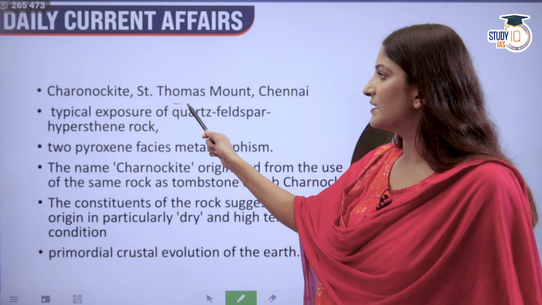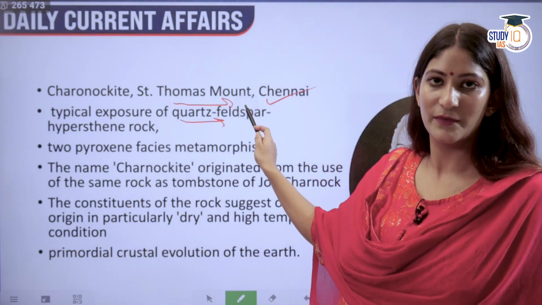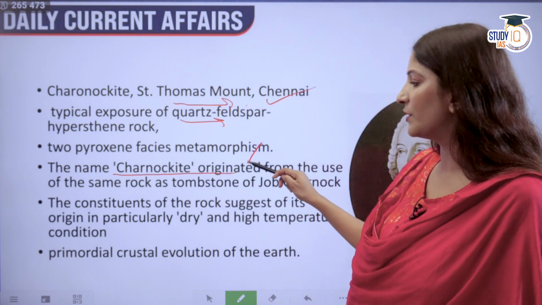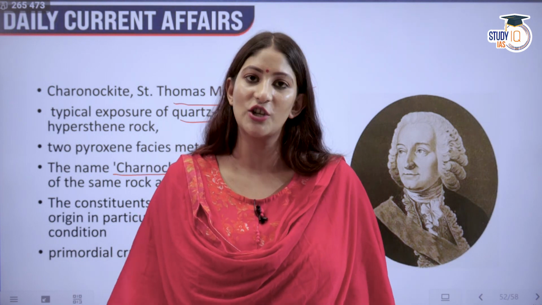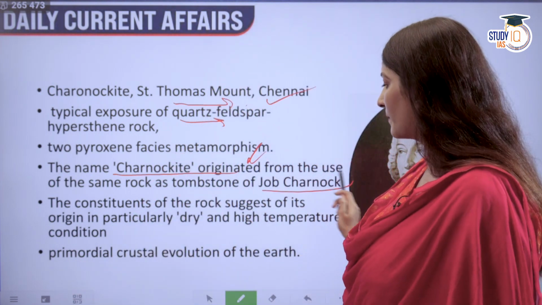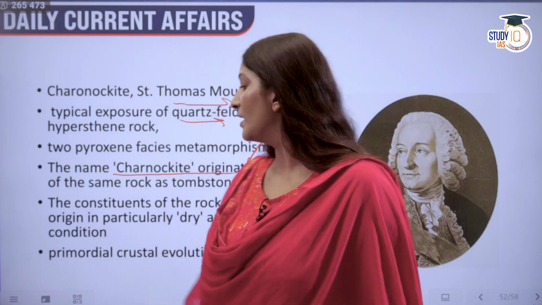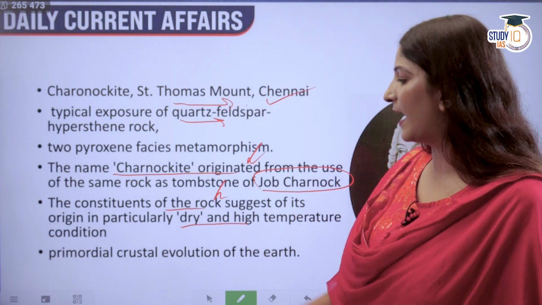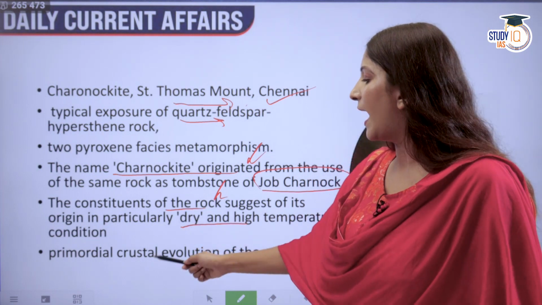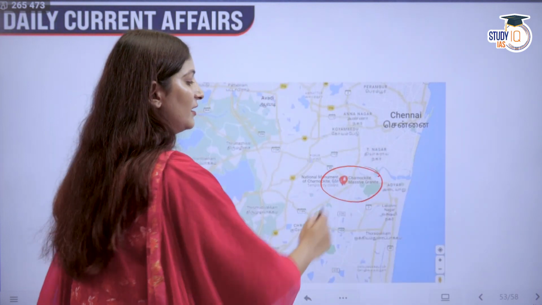Moving on. Charnockite, St. Thomas Mount, Chennai, is a typical exposure of quartz feldspar rock. The name Charnockite originated from the use of the same rock in the tomb of Job Charnock. Job Charnock is known to be the one who developed Kolkata. The constituents of the rock suggest its origin in particularly dry and high temperature conditions, and this shows primordial crustal evolution of the earth. Now, as you can see in this particular map, here it is, the Charnockite rock feldspar.